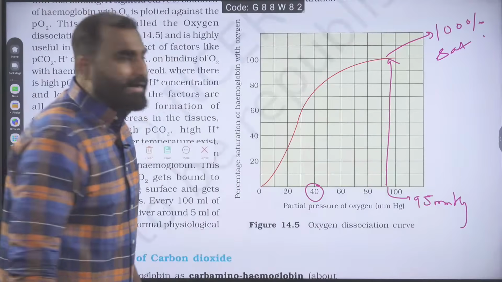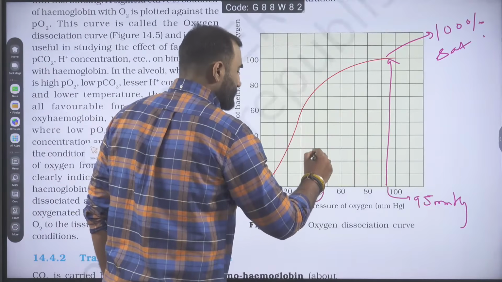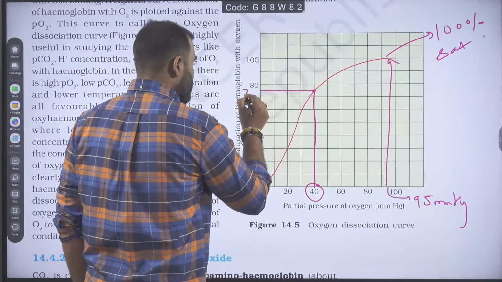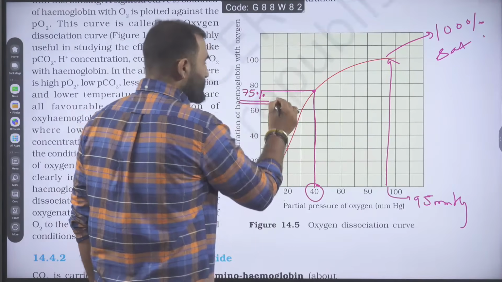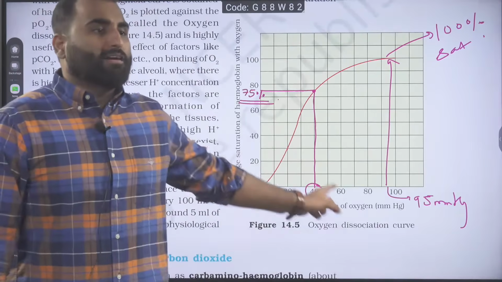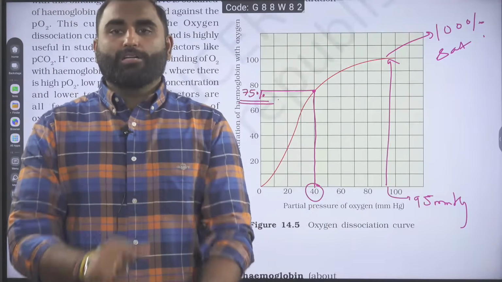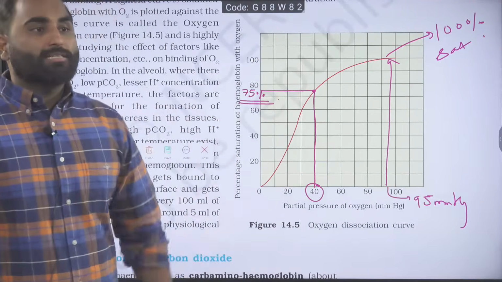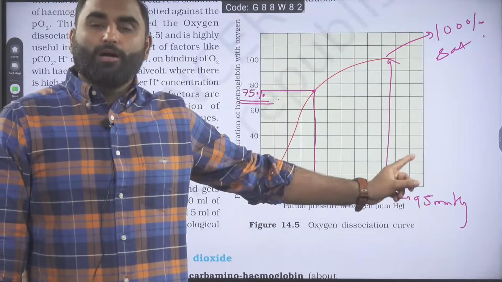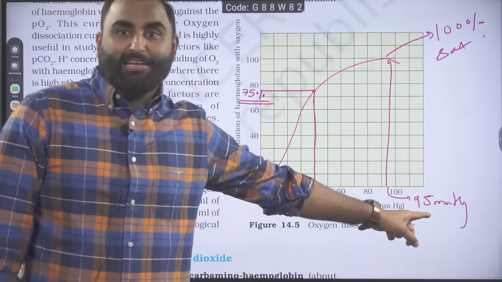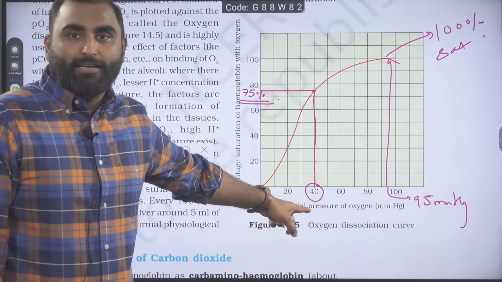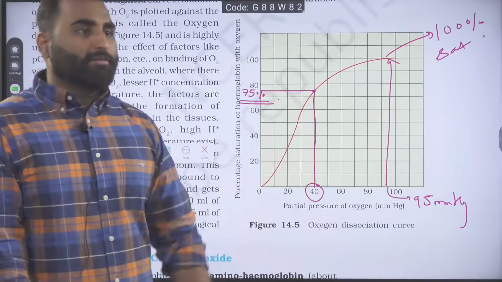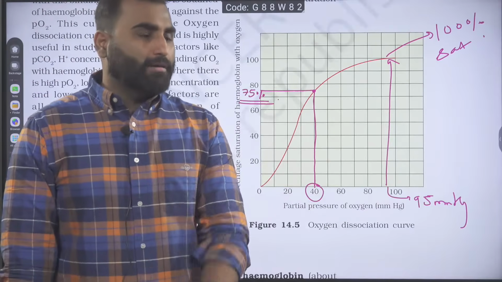So at 40, how much will be the saturation? 75. Is it coming like that? Yes, 75%. So at 40 mm of Hg, either at your tissues or in the deoxygenated blood, 75% saturation is there. Oxygenated blood had 100% saturation at 95 mm of Hg. At tissues it became 40, so it has to leave the 25% to the tissues. So the remaining will be 75%. Are we clear with this?